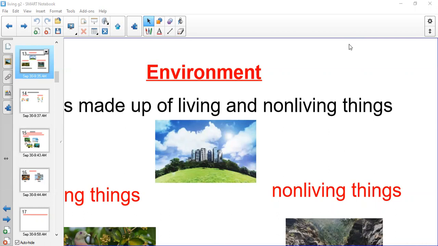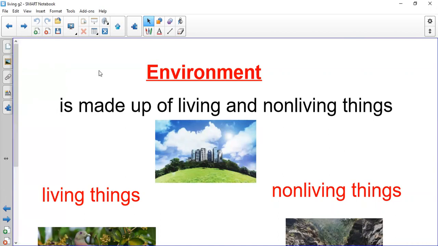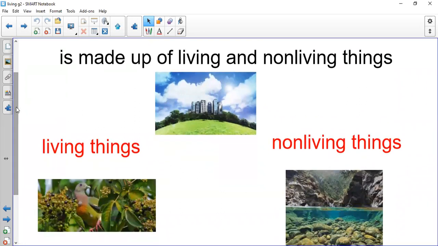Let's see what we have studied last session and what we will study during this week. Last session we started a new chapter about environment, and we said environment is living and non-living things in a place. In the environment we have living things like plants and animals, and non-living things like rocks,